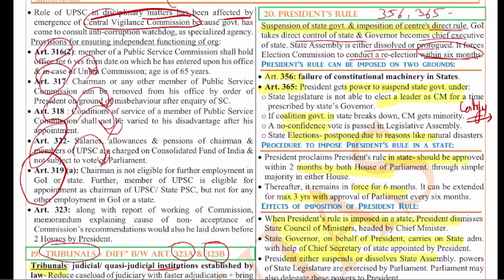So President's rule can be imposed on two grounds. Article 356 talks about failure of constitutional machinery. Article 365 talks about the President getting powers due to this. Already we have seen this in the prelims also, due to various reasons like the hung assembly, when there is no clear majority, when the coalition government breaks down, when a no confidence motion is passed. So various reasons like this.